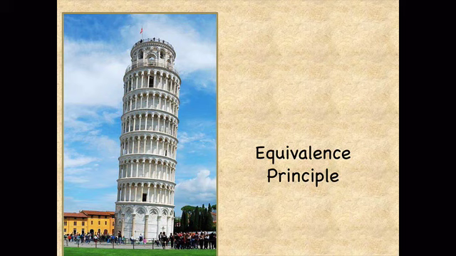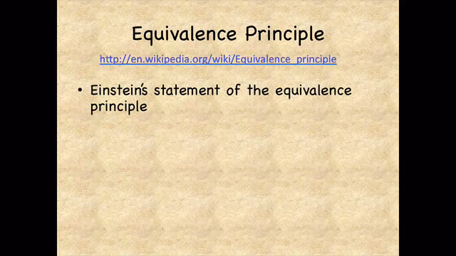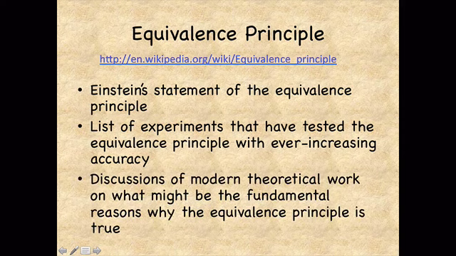The observation of Galileo that a heavy ball and a light ball fall at the same rate was the first indication that gravitational mass equals inertial mass, which is known as the equivalence principle. For more reading about the equivalence principle, I refer you to an excellent article in my favorite reference, Wikipedia. And some of the highlights of this article are Einstein's statement of the equivalence principle, a list of experiments that have tested the equivalence principle with ever-increasing accuracy, and some discussions of modern theoretical work on what might be the fundamental reasons behind the equivalence principle.